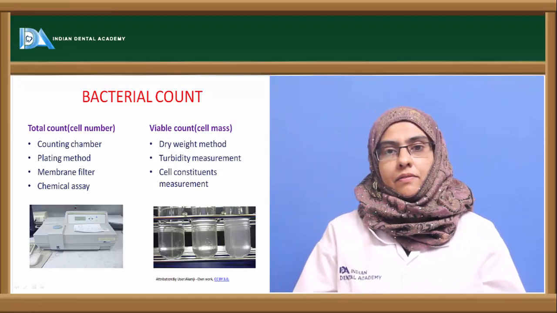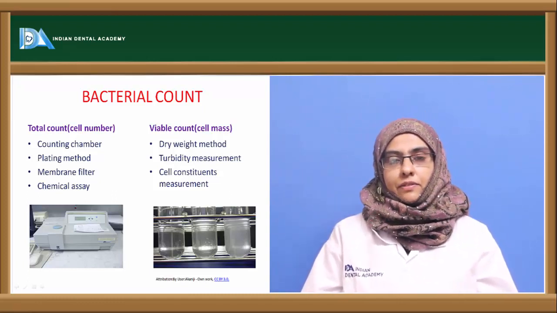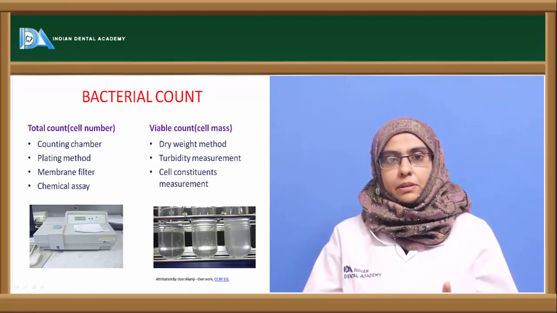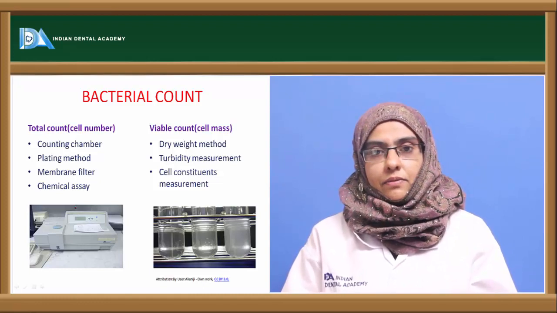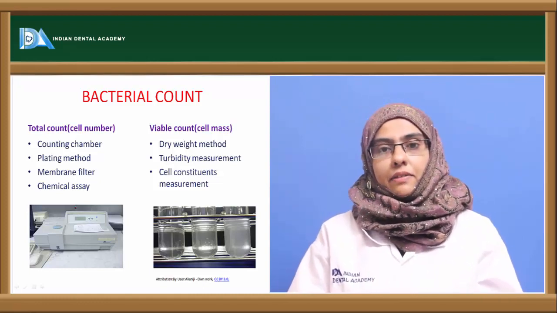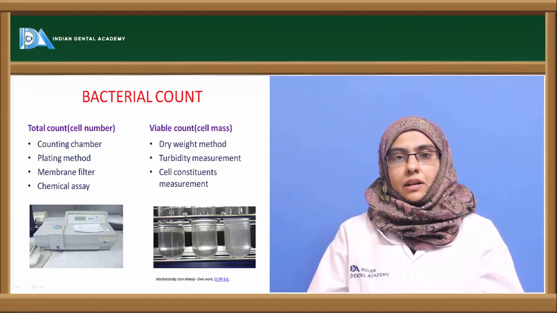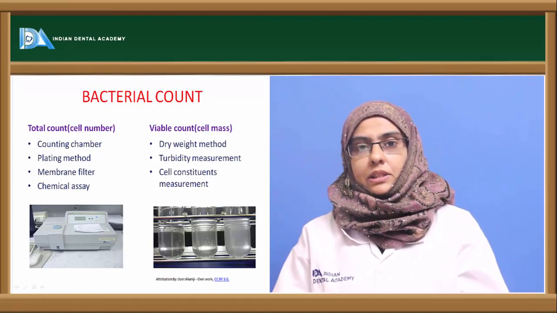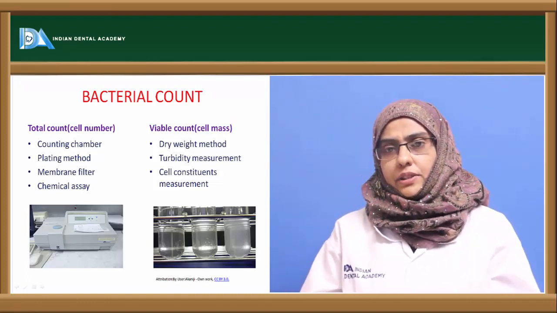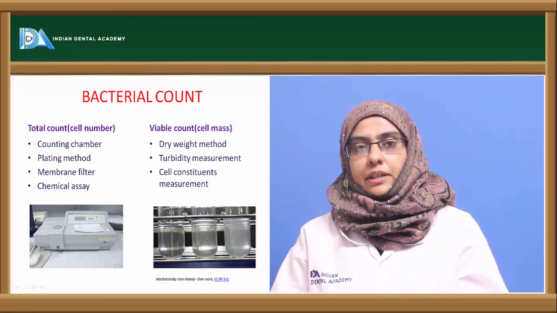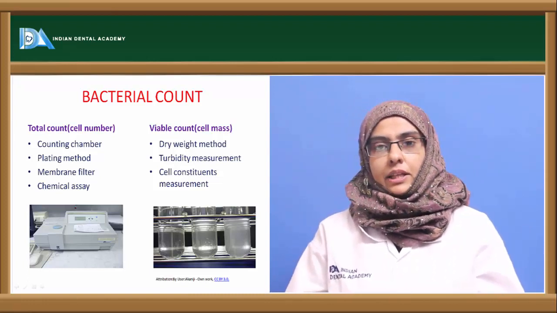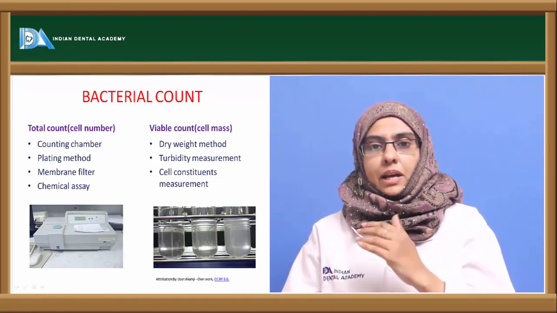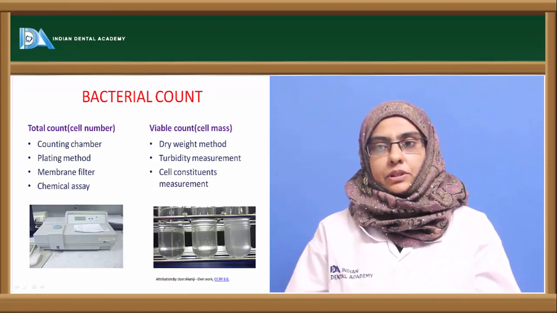The other one is the viable count. Viable in microbiology is defined as the number of organisms produced from a bacterial cell. Viable means living. So each living organism, when placed on a solid media, divides into a colony. That is the viable count. The viable count can be done with the help of the serial dilution technique that was discovered by Joseph Lister, where a series of test tubes are inoculated with saline water, and then the inoculum is diluted to an extent that each test tube contains some number of organisms, and when plated on a medium, it divides and produces colonies.